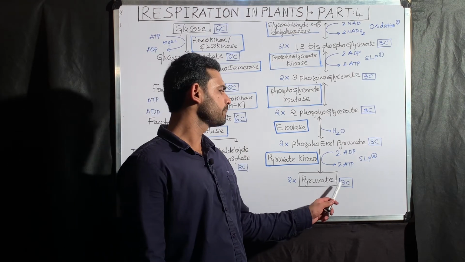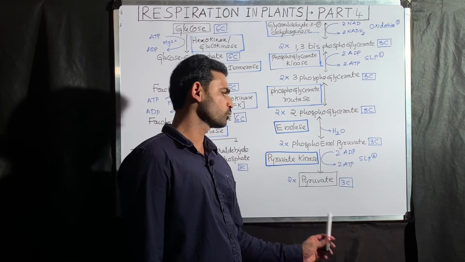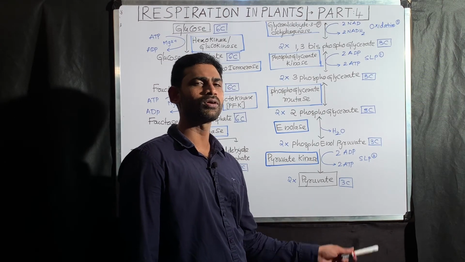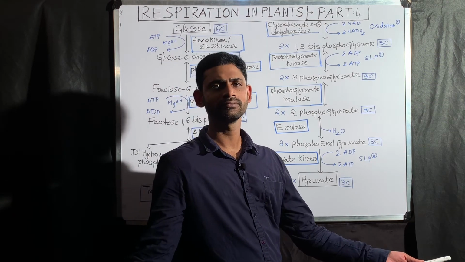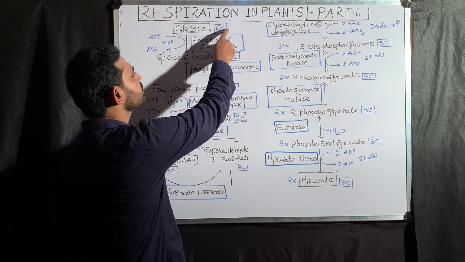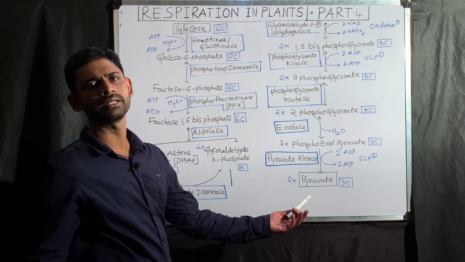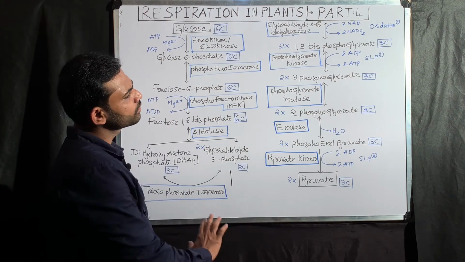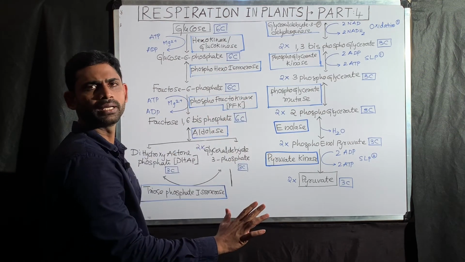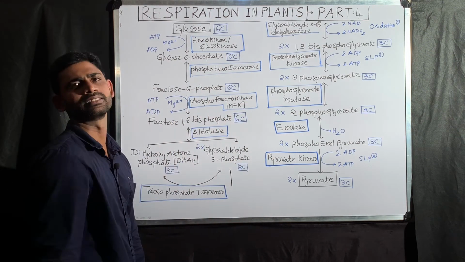Here, each pyruvate consists of 3 carbons, so 2 pyruvate molecules are formed. So total how many carbons? 6 carbons. And the glucose, the starting substrate, how many carbons? 6 carbons. So this is the overall metabolic pathway, that is glycolysis.